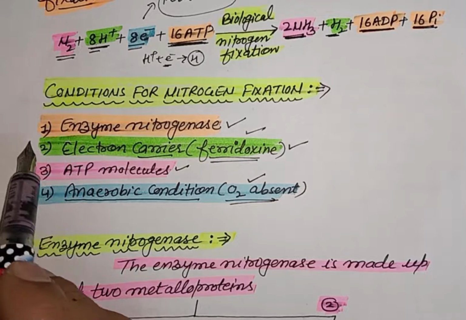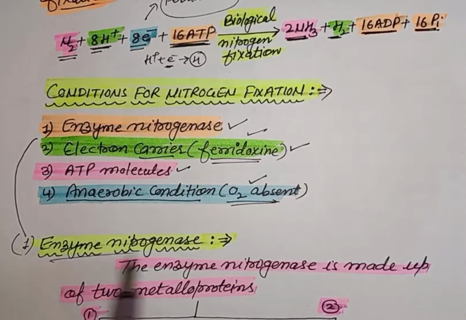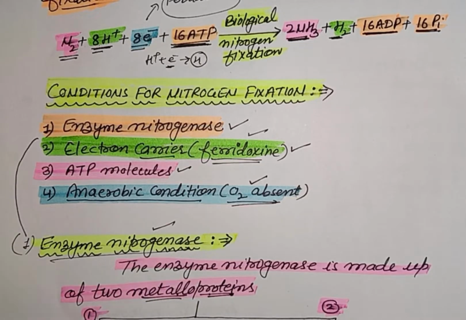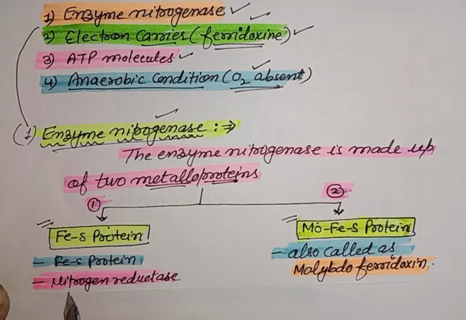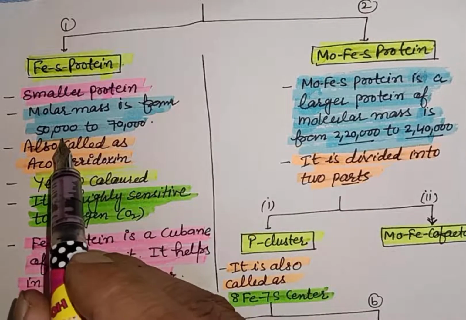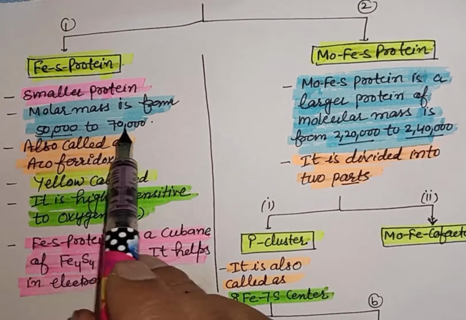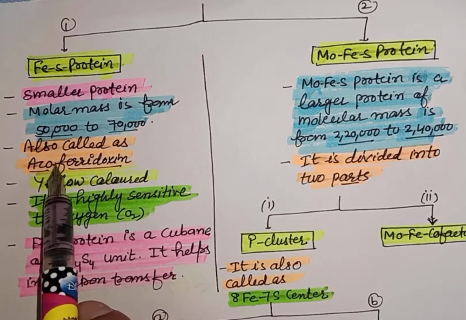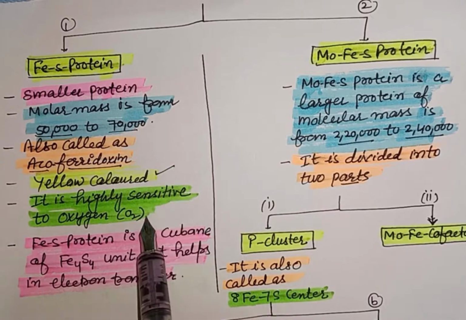The main focus here is on the enzyme nitrogenase. The enzyme nitrogenase is a metalloprotein, that is, it is made up of metals and protein. In enzyme nitrogenase, there are two types of protein, that is FeS protein and MoFe protein. FeS protein is the smaller protein and it is also called nitrogenase reductase. MoFe protein is also called molybdenum-ferredoxin protein. Molecular mass of FeS protein is from 50,000 to 70,000. FeS protein is also called azoferredoxin, a yellow colored protein, and it is highly sensitive to oxygen. It does not work in the presence of oxygen.